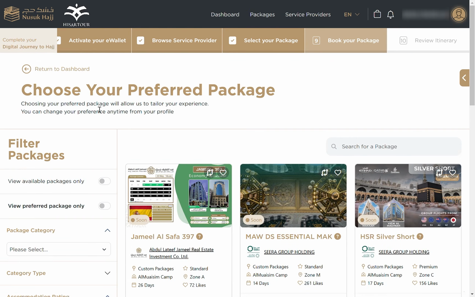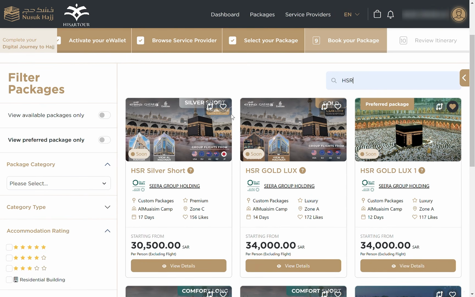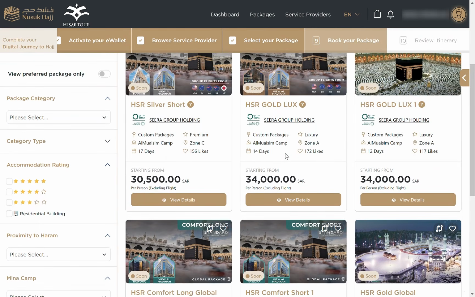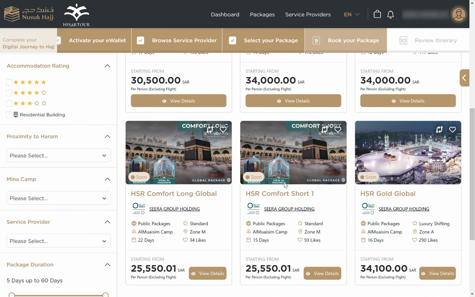But to find our packages, you simply type here HSR, which indicates Hisar. And for now you can see all the packages are available in the Nusuk website. We'll inshallah upload more packages. Our platinum packages are not here, so only silver, short, gold, and comfort packages are listed here.